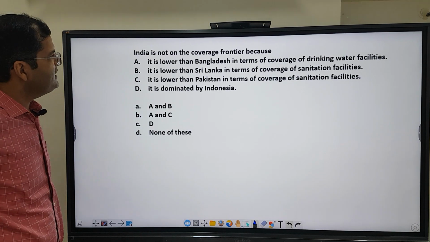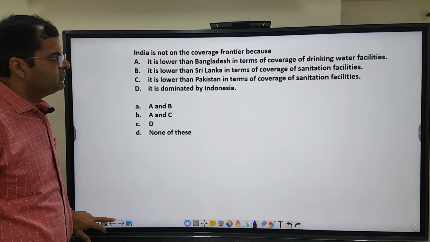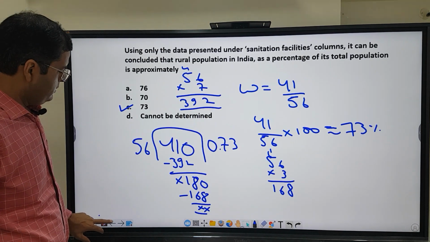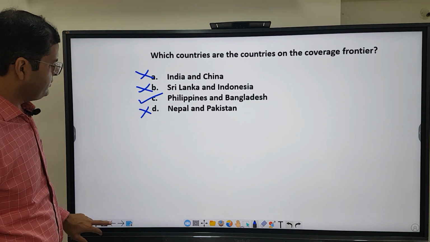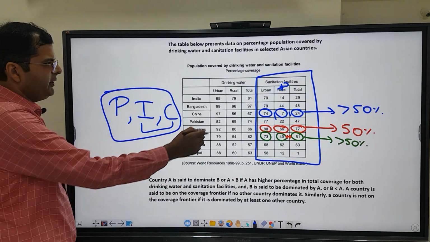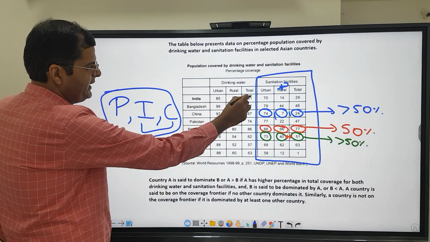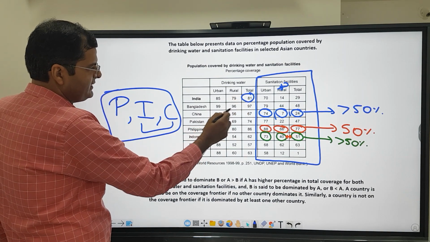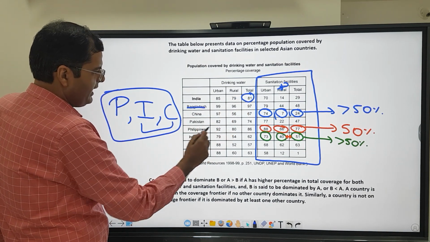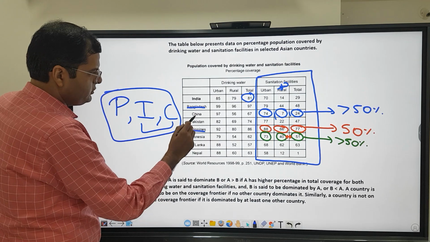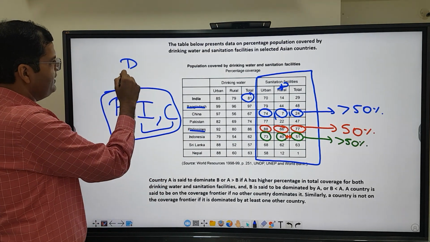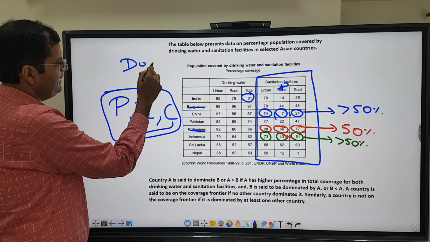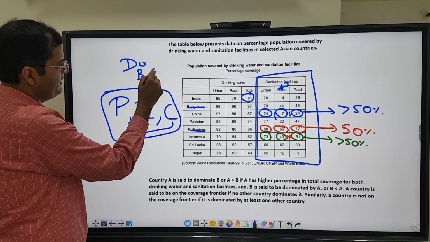This says India is not on the coverage frontier because. So now, if you look at it, India is not on the coverage frontier because, first of all, the drinking water, India's 81 is less than that of Bangladesh as well as Philippines. So India's drinking water is less than Bangladesh and Philippines.